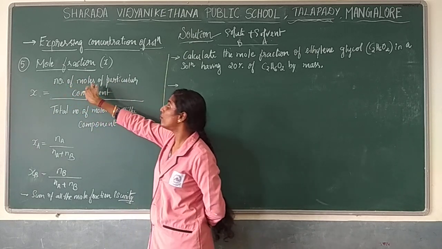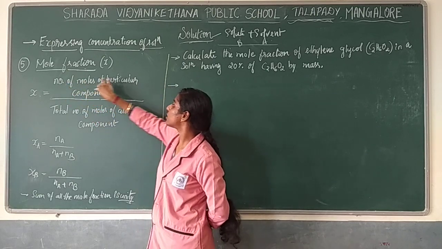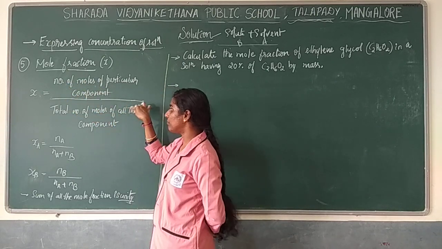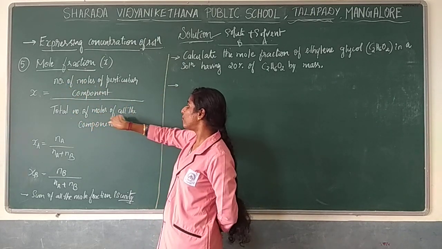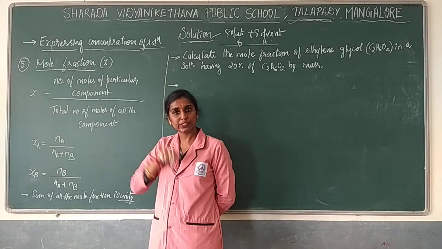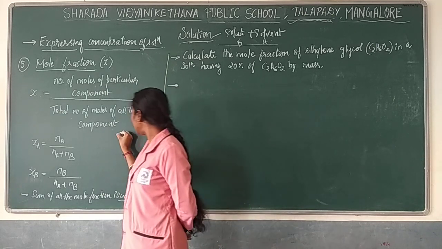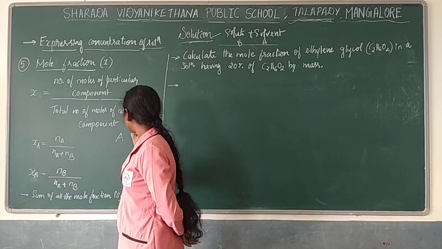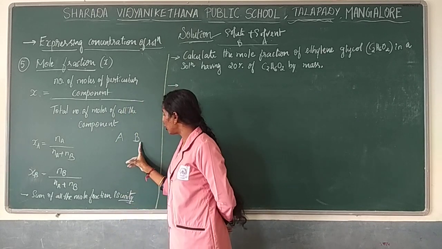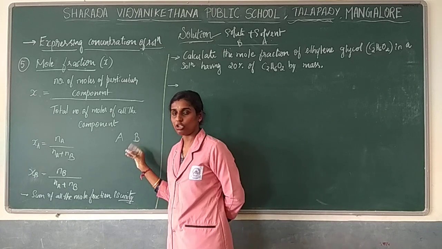So you have to find the number of moles, n. The number of moles of a particular component divided by the total number of moles of all the components, in the sense solute as well as solvent. So you are supposed to find the total number of moles. For example, you have A as well as B, right? A is the solvent and B is the solute.